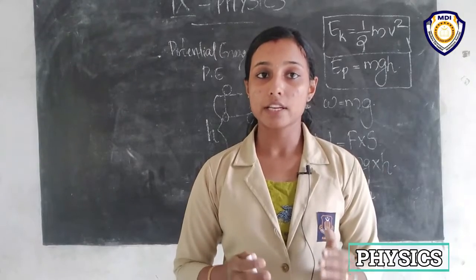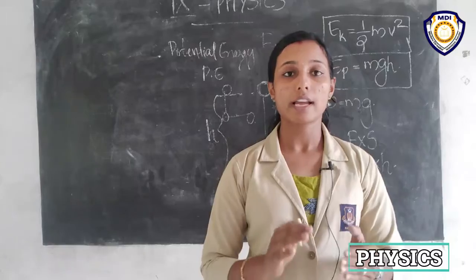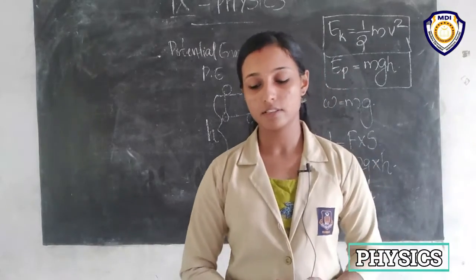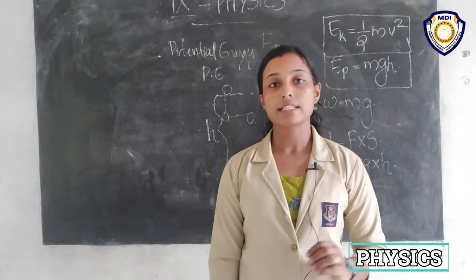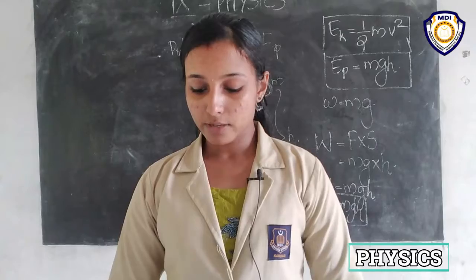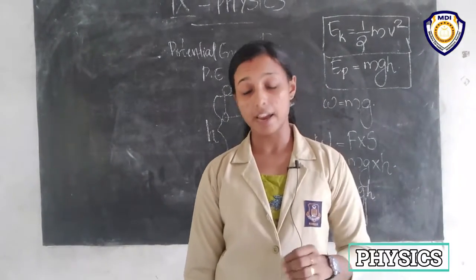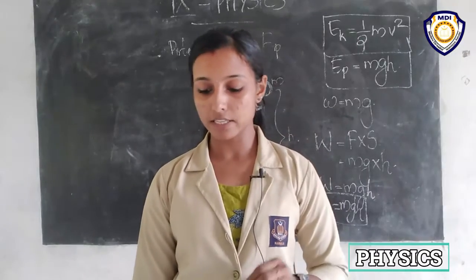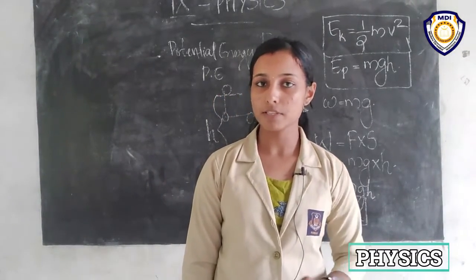So the work done is mgh, that is, potential energy is always mgh, mass into acceleration due to gravity into height. And here some examples are given to you. Example 11.5, find the energy possessed by an object of mass 10 kilogram when it is at a height of 6 meter above the ground, given g is equal to 9.8 meter per second square.